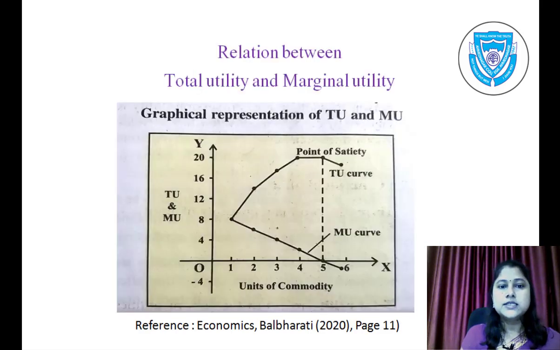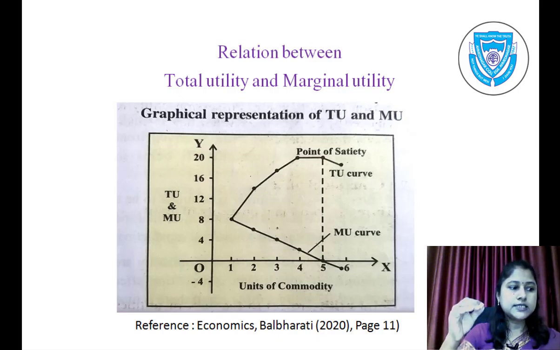See the graph. This is a graphical representation of TU and MU, that is total utility and marginal utility. In this diagram, total utility and marginal utility are equal from the consumption of the first unit. From the second unit, total utility increases at a diminishing rate and marginal utility goes on decreasing.